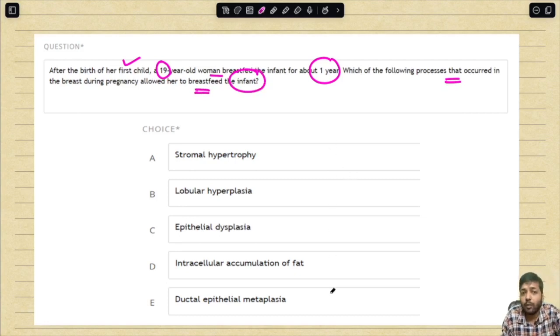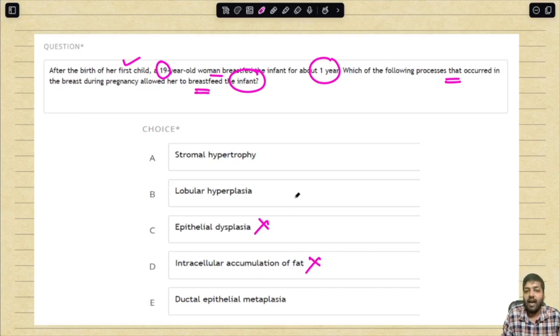Now there are so many options. If you see over here, there are many options given. Whether it was stromal hypertrophy, or lobular hyperplasia, or dysplasia, or intracellular accumulation of fat, or ductal epithelial metaplasia. Very importantly over here, breastfeeding a child is first of all a physiological thing, right? So dysplasia is out from here. Again, intracellular accumulation is taking place out of many things. It is not an adaptation. So this is also out from the options.